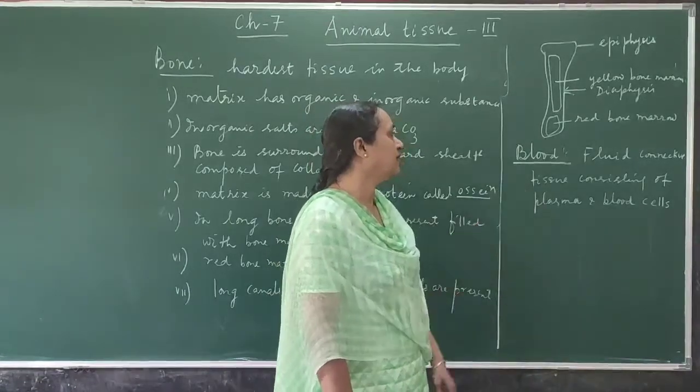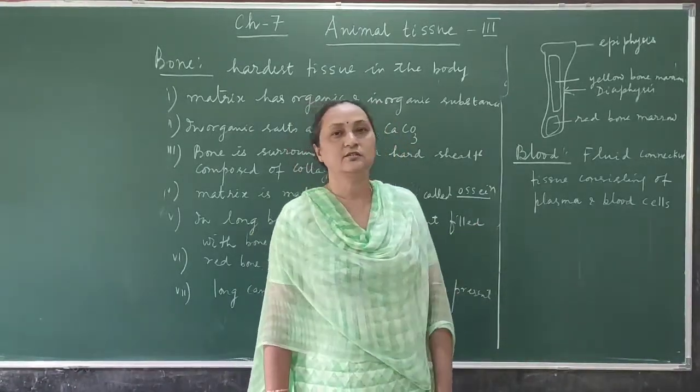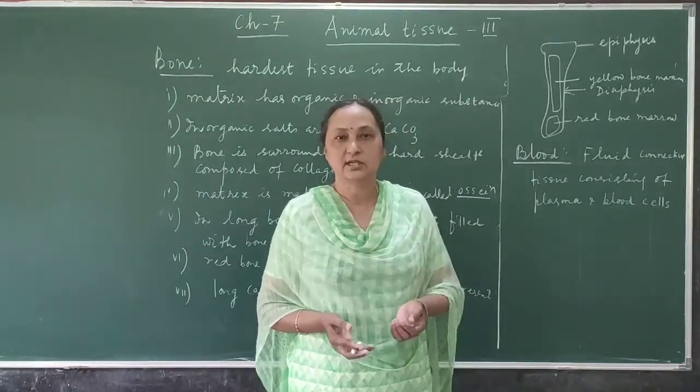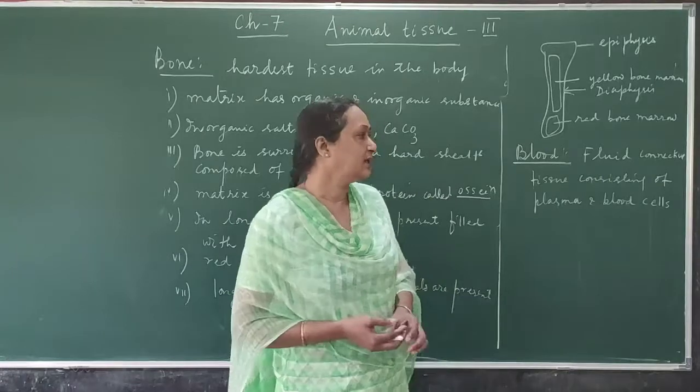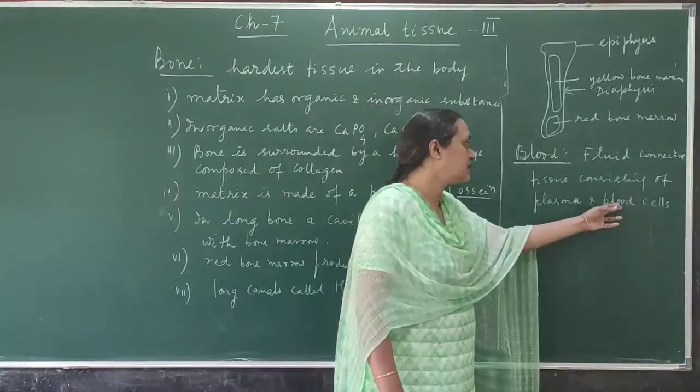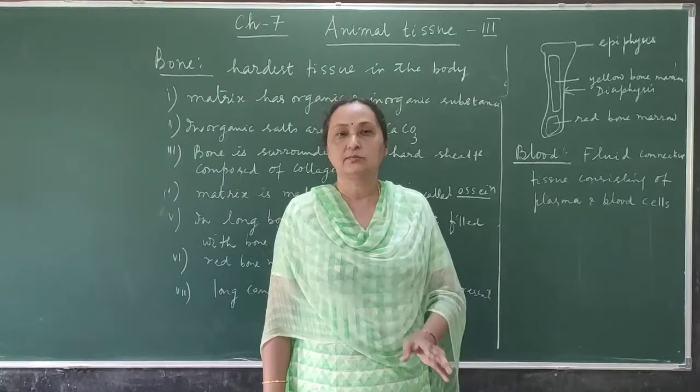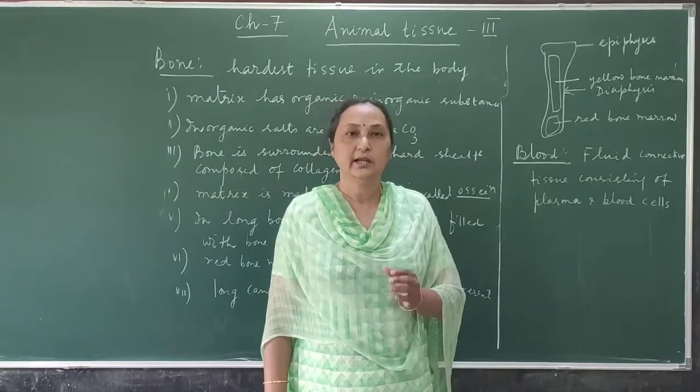And the blood, all of you have studied blood. Blood is a fluid connective tissue, and blood has two parts. The matrix is composed of plasma, and in the plasma you can find the blood cells, which are RBC, WBC and platelets. So this is all about animal tissue and the end of this chapter.